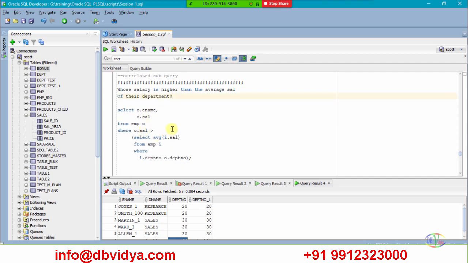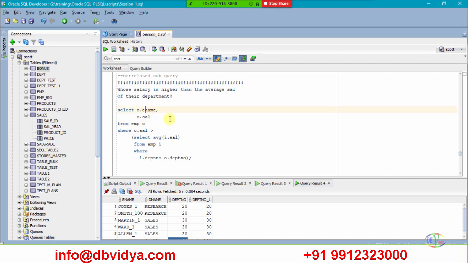See, I am showing you the correlated subquery here. I want to display employee name and salary. I am using the EMP table. I am aliasing it with O. You can write whatever alias you want: O, E, A, B, anything. I am using O. So displaying employee name and salary from the employee table. But what are the conditions? My salary should be greater than the average salary. Average salary of what? Of this O.ename's department.